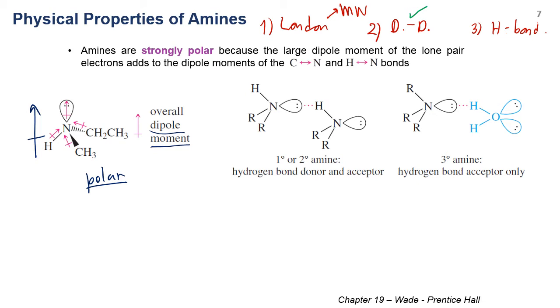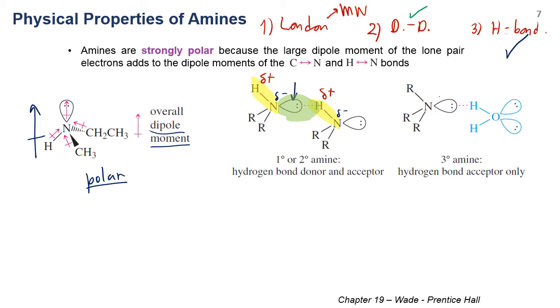Moreover, if your amine is a primary or secondary amine, you are going to have the NH bond. This NH bond creates a partially positive charge on the hydrogen and a partially negative charge on the nitrogen, so the lone pair of the nitrogen will attract the partially positive hydrogen, forming hydrogen bonding between the two. So for primary and secondary amines, you will have hydrogen bonding between molecules.